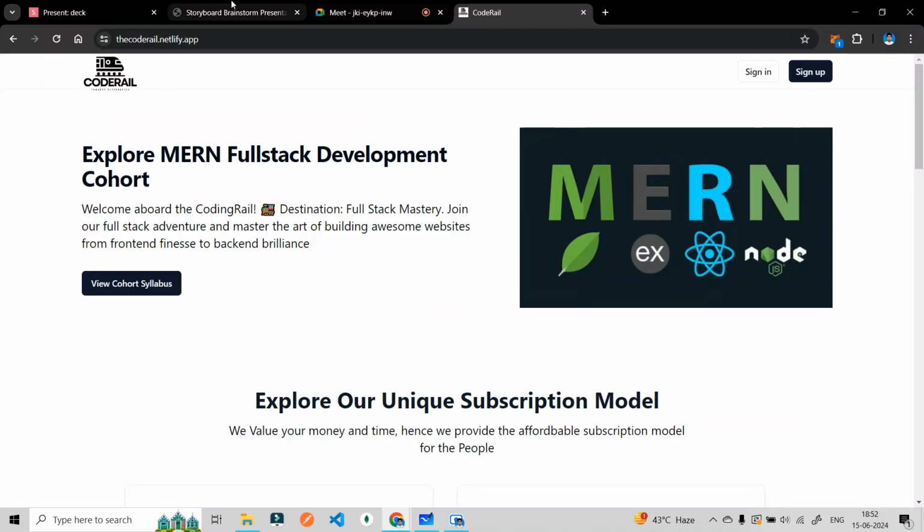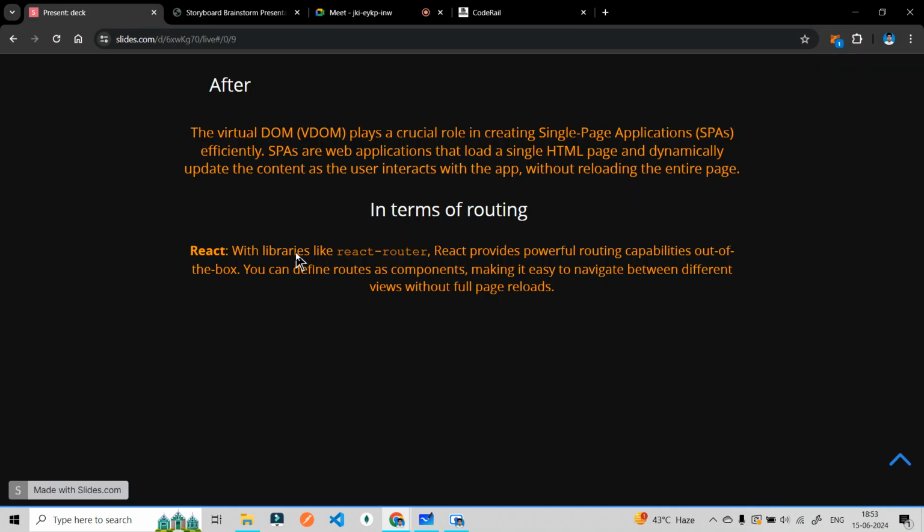In terms of routing, when you navigate from one page to another, with libraries like React Router, React provides powerful routing capabilities out of the box. You can define routes as components. We will understand this whole thing later, but it makes it easy to navigate between different pages without full page reloads. This is one thing that React helps us do in terms of routing.